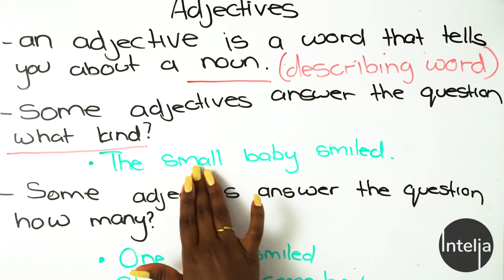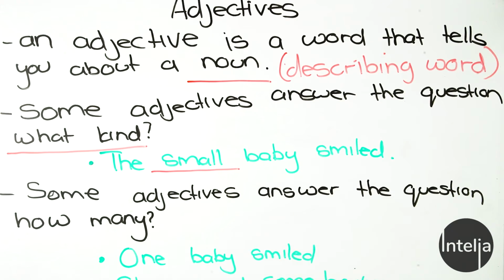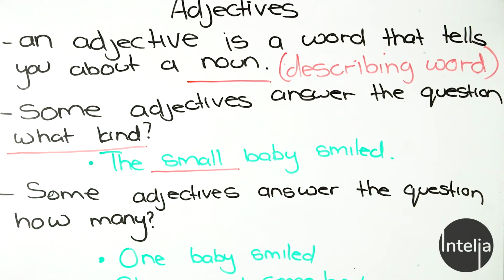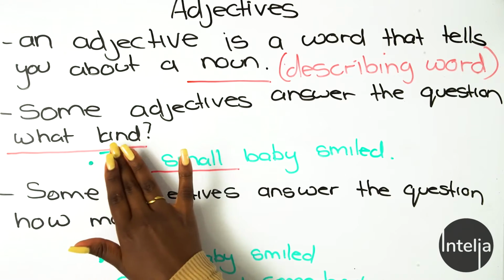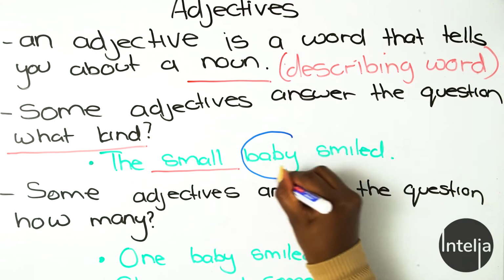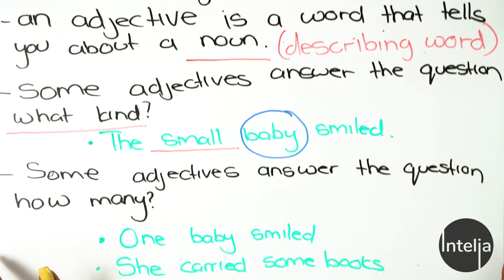For example, the small baby smiled. What kind? The baby is small. So do you see how this is still a descriptive word, so a describing word? However, it's telling us what kind. The small baby smiled. The heavy books. Heavy being our adjective, telling us what kind. What are the books? They are heavy. And our noun is baby. So what kind? The baby is small. All right, let's carry on.